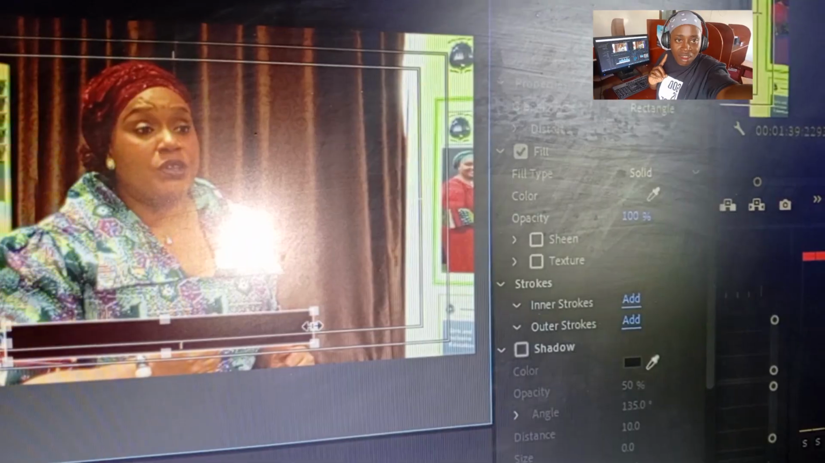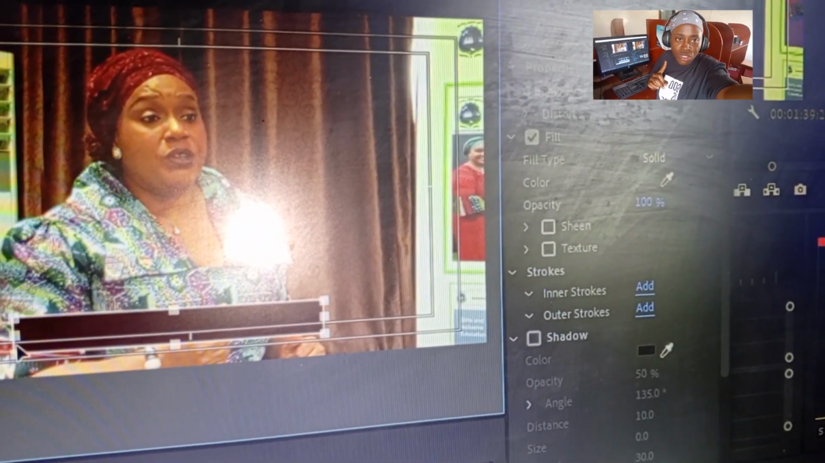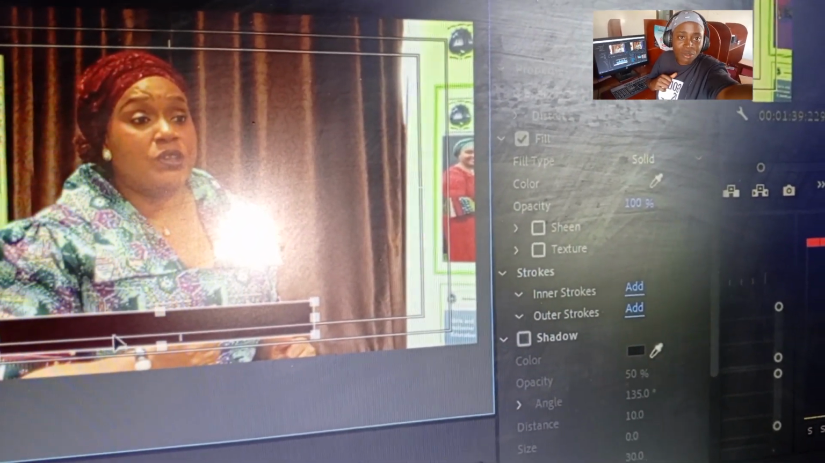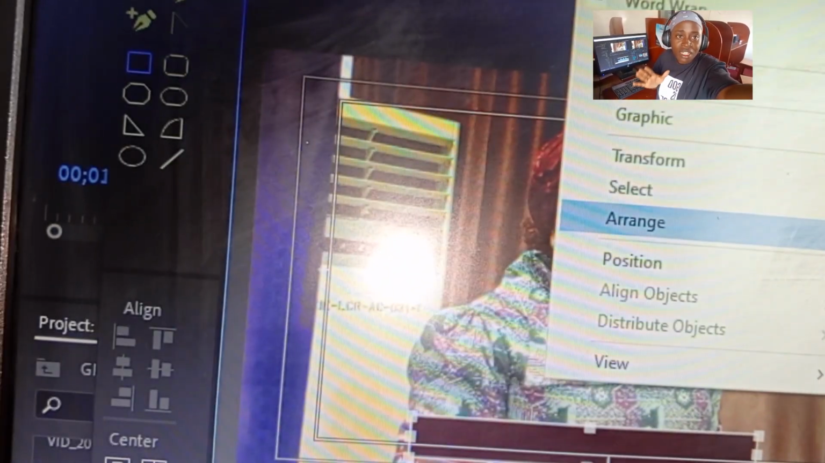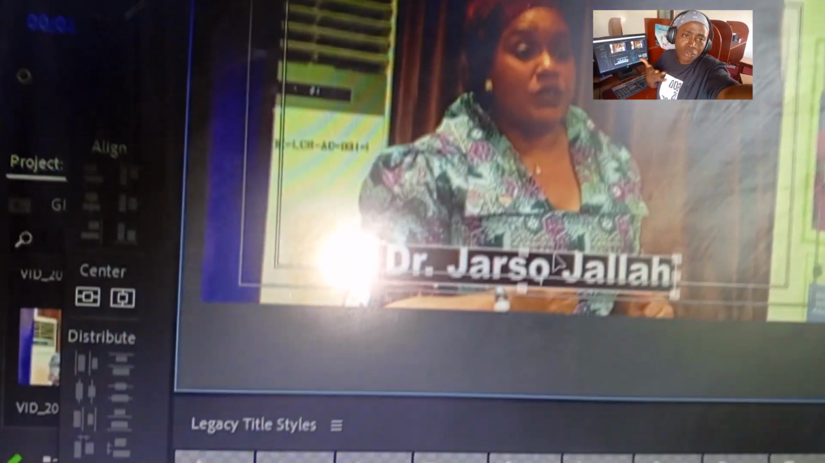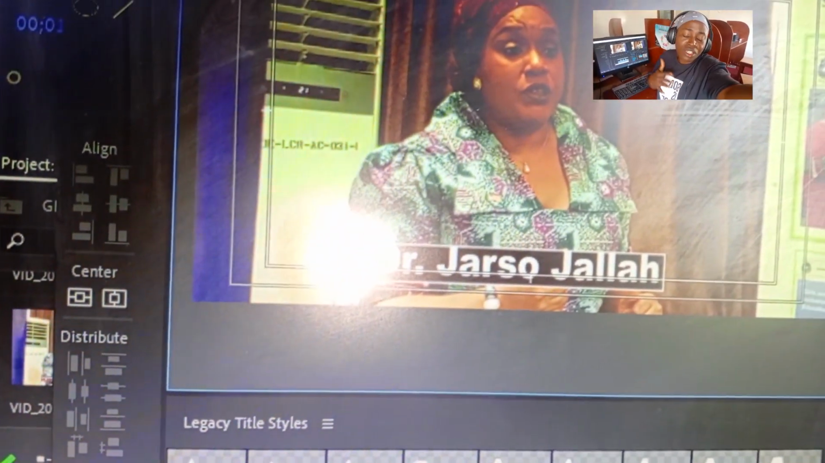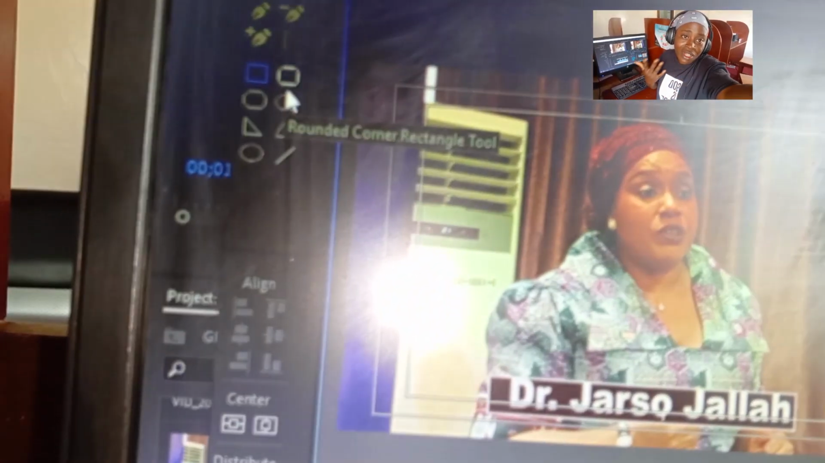It is at the front of the text because we wrote our text before bringing it in, but you can also use your position or arrange. You can send it backward. You send it to the back, you see there. So you can also use the same thing. You do your select.